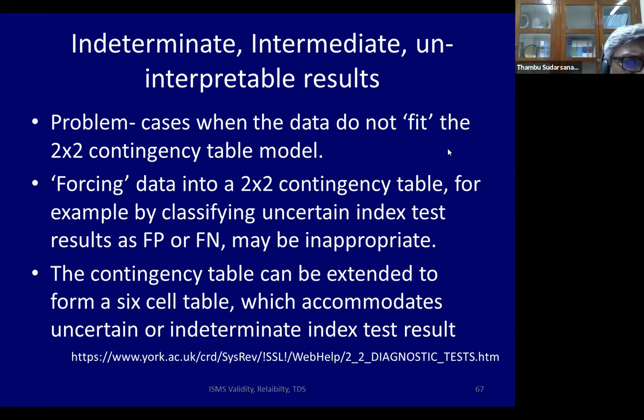Now, in a 2x2 table, the data has to be positive or negative for the new test and the gold standard. Sometimes you are forcing data into this 2x2 contingency table, so this may be inappropriate. So sometimes, what are you going to do when your new test result is uncertain or indeterminate? In that situation, you may have to have a 2x3 table or even a 2x4 table. So that is what I'm going to talk about in the next 10 minutes.